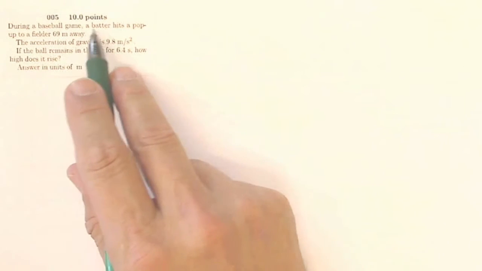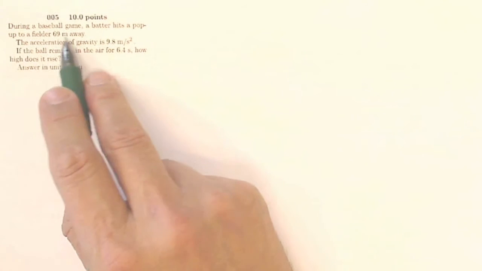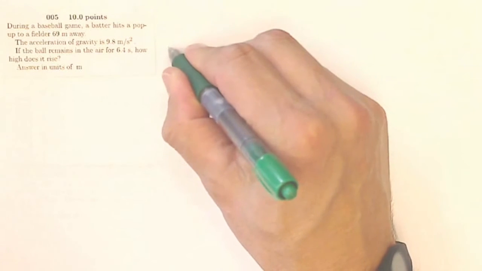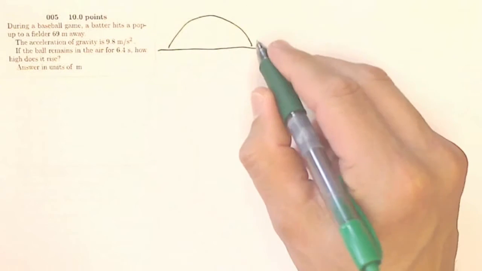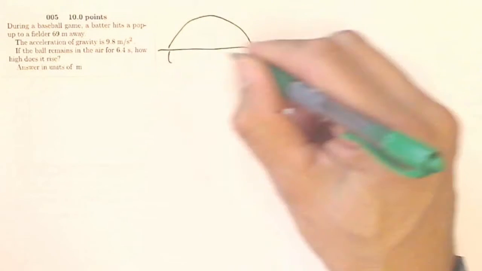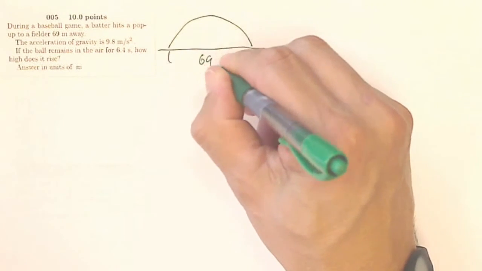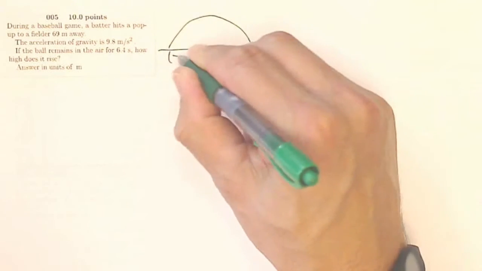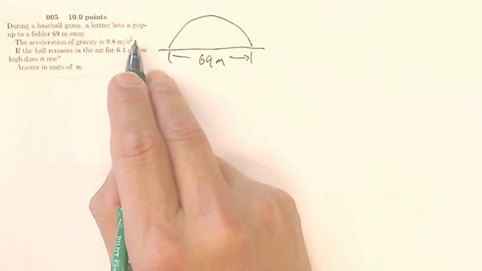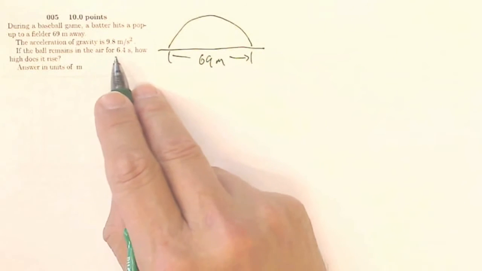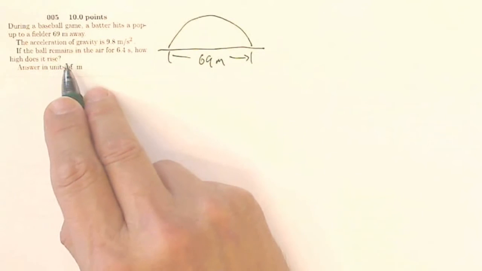This is AP Physics, homework 2.7 on projectile motion, question number 5. During a baseball game, a batter hits a pop up to a fielder 69 meters away. So I know that the ball is going to do a parabola. It's going to travel on level ground to a fielder whose distance away is 69 meters. The acceleration of gravity is 9.8 meters per second squared. If the ball remains in the air for 6.4 seconds, how high does it rise?